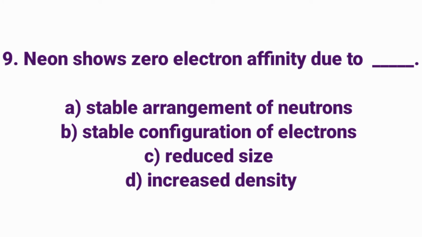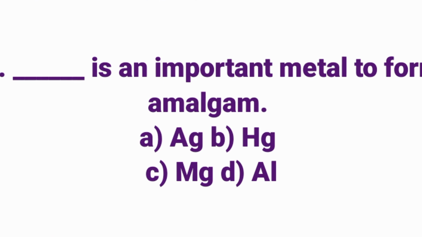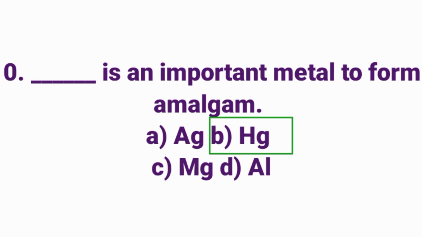Neon shows 0 electron affinity due to dash. Answer option B, stable configuration of electrons. Dash is an important metal to form amalgam. Answer option B, Hg. Mercury is an important metal to form amalgam.